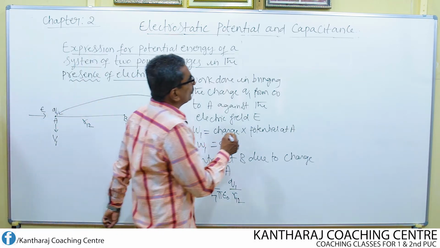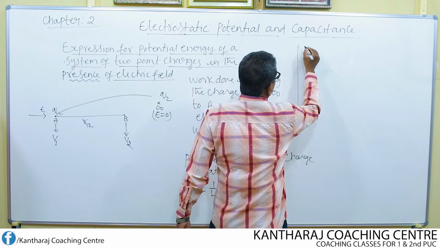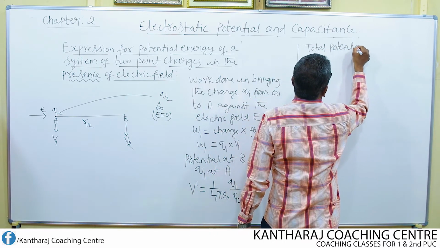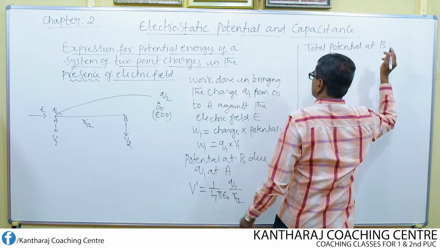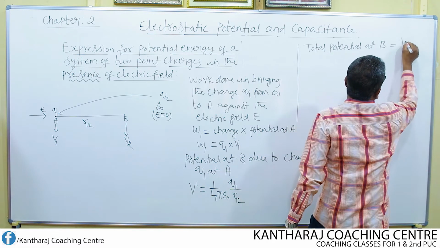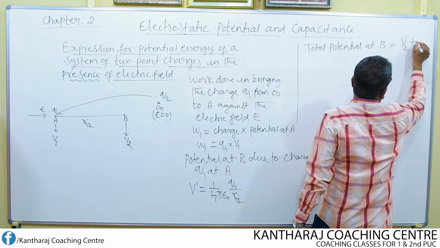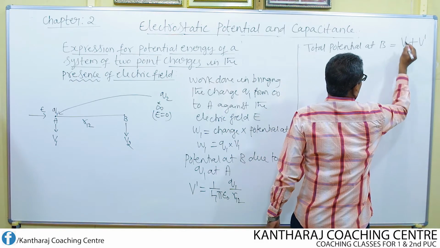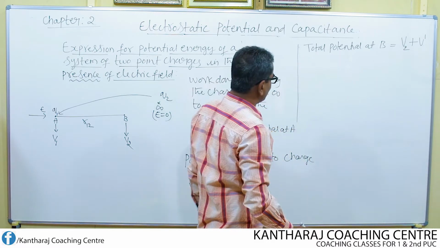Now what is total potential? Total potential at B is equal to V2 plus V dash.